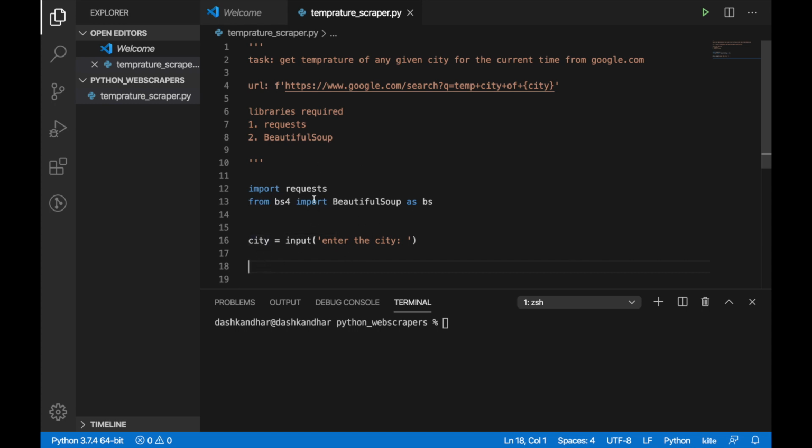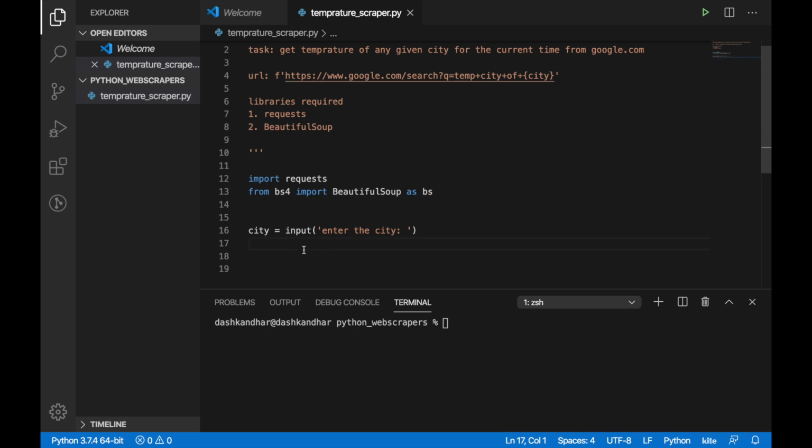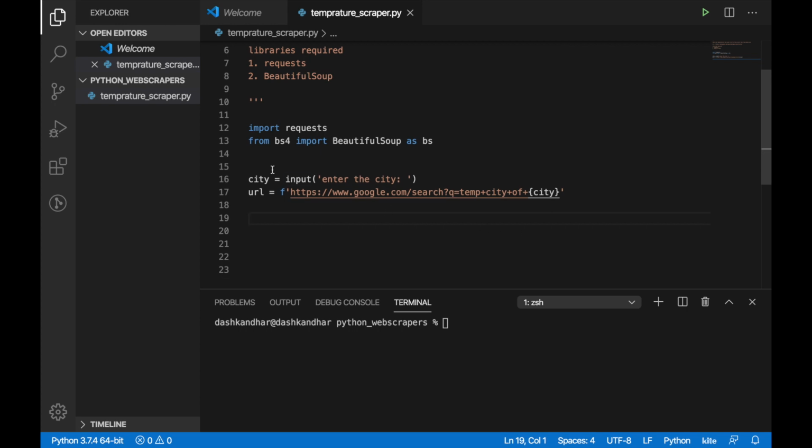Now I can use this variable to create this URL, right? This was my idea. So I will create another variable, URL, and that will be the same thing. I have just created this so it will be easier. And I'm quite done with the variables which I need to run this code. There is one variable, the city, and another variable, the URL. Now I will write the code.